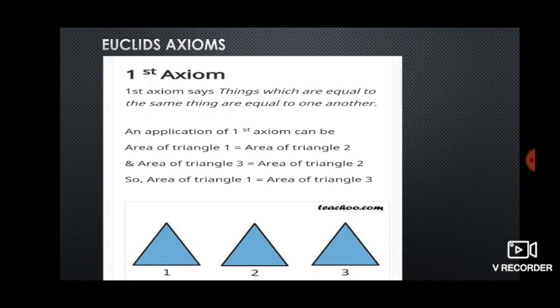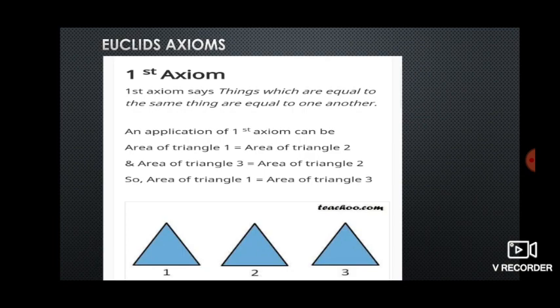Next, children, we will see Euclid's axioms. Some of Euclid's axioms, children. The first axiom says that if two things are equal to the same thing, then these things are equal to each other.